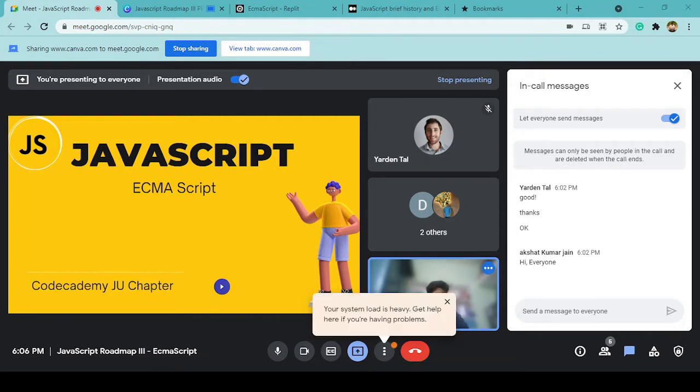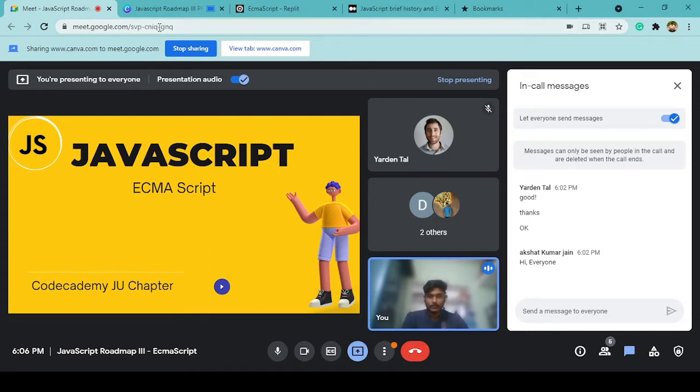So generally, when we start our event at Code Academy JE chapter, we have some quick introductions about ourselves, right? So let me introduce myself first. I am Ashwin Bharat, the chapter lead for JE chapter, and I'm a web developer, I'm a blogger, and I'm also a final year undergraduate student from Bangalore, India.